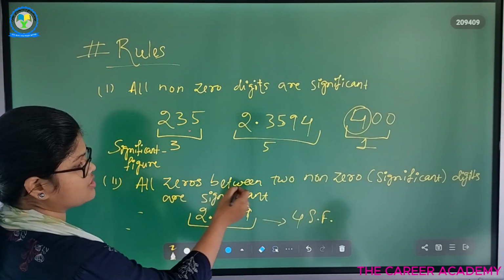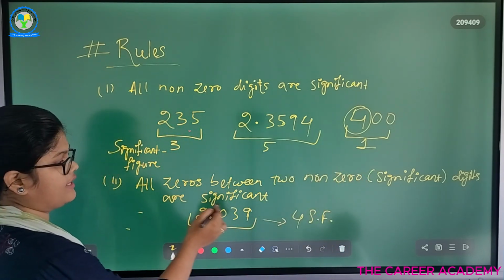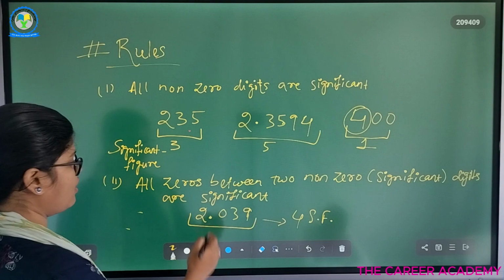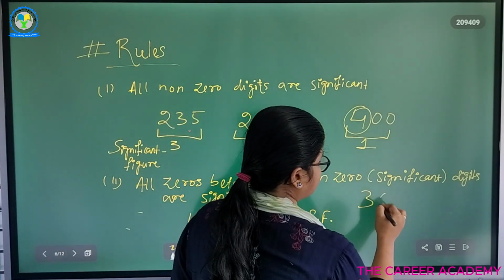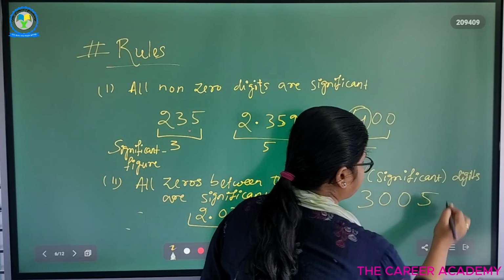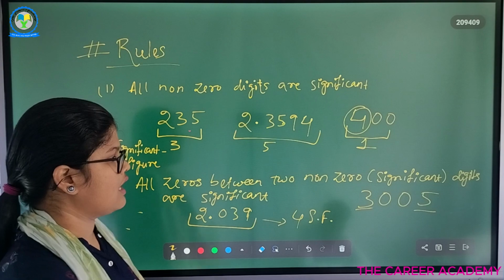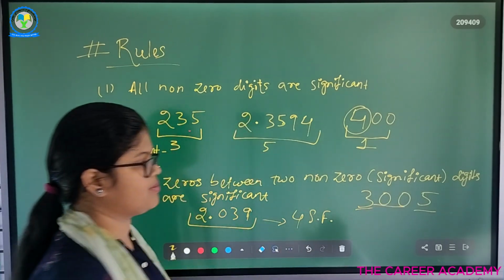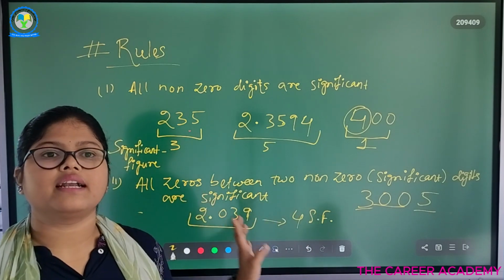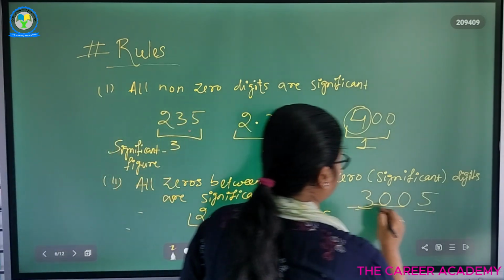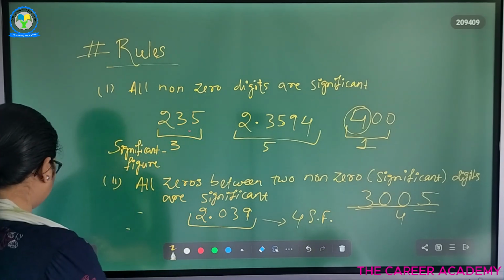All the zeros between two non-zeros or significant digits are taken to be significant. So all the zeros in between two significant digits. Let's say 3, 0, 0, 5. Here 3 and 5 are two non-zero digits, and between them there are 2 zeros present. So all the zeros present in between two non-zero digits are taken to be significant. So here we have 4 significant figures. Okay? So next,